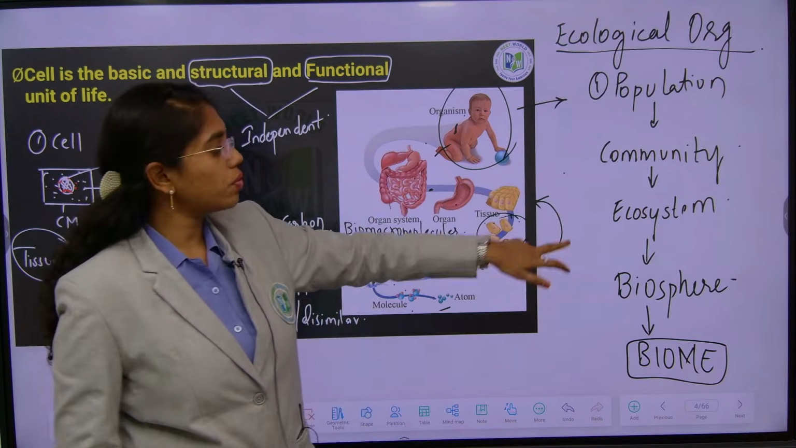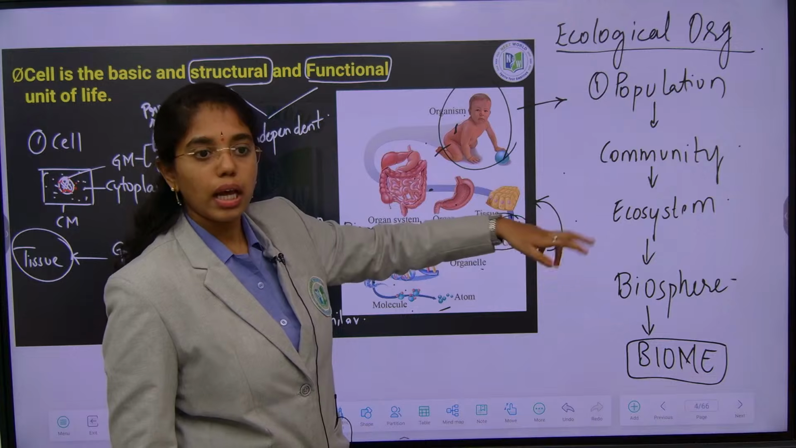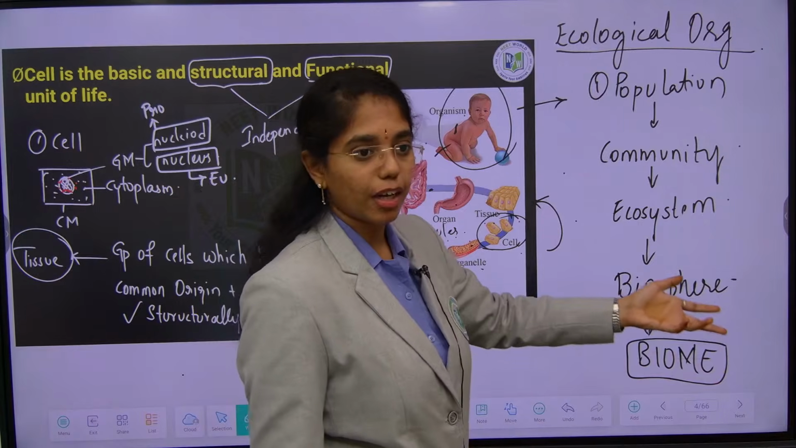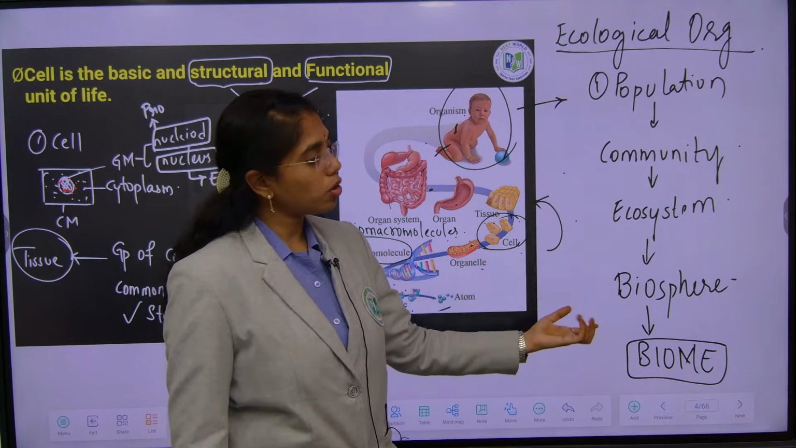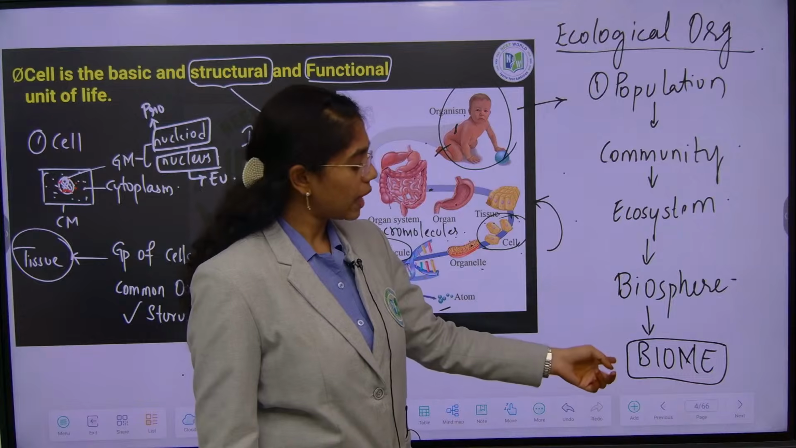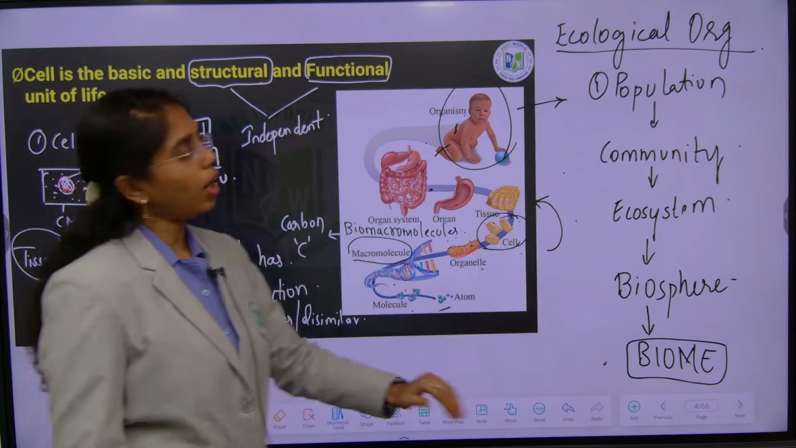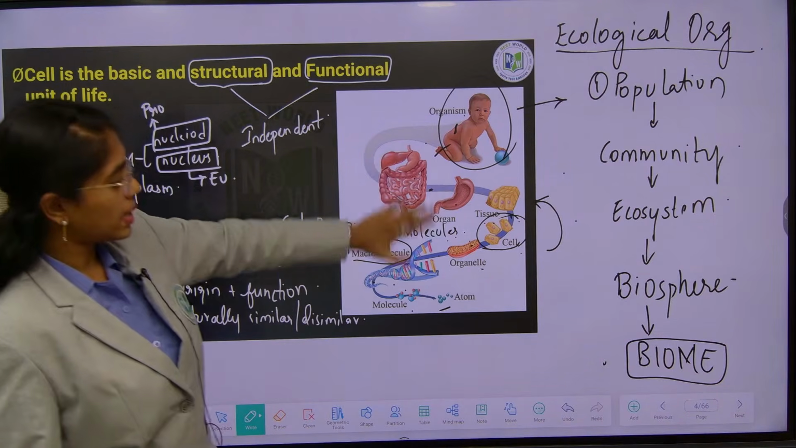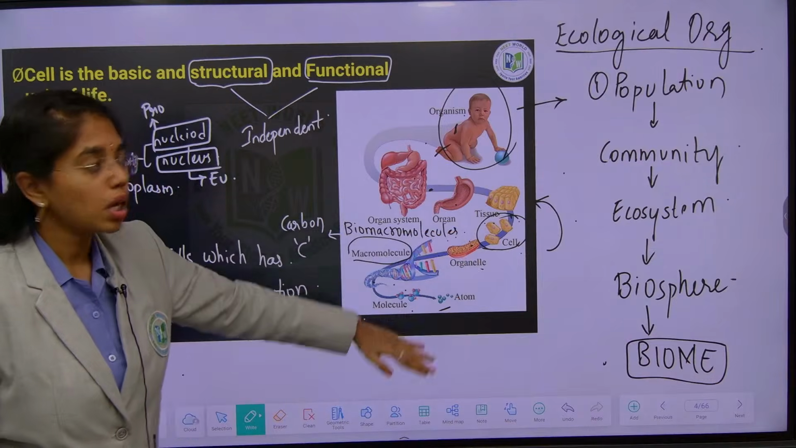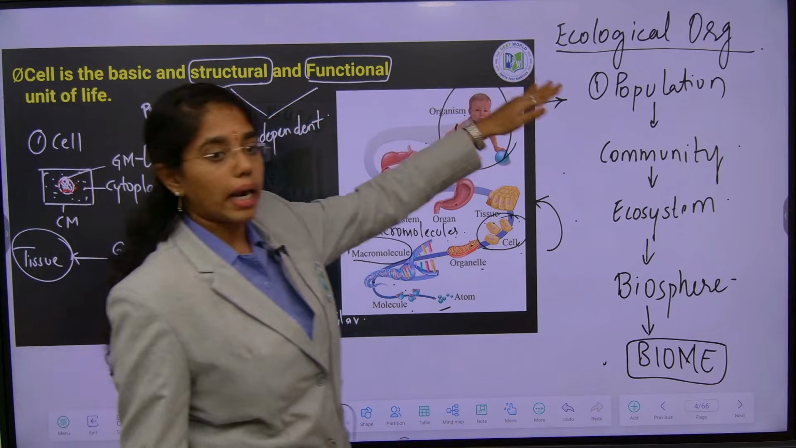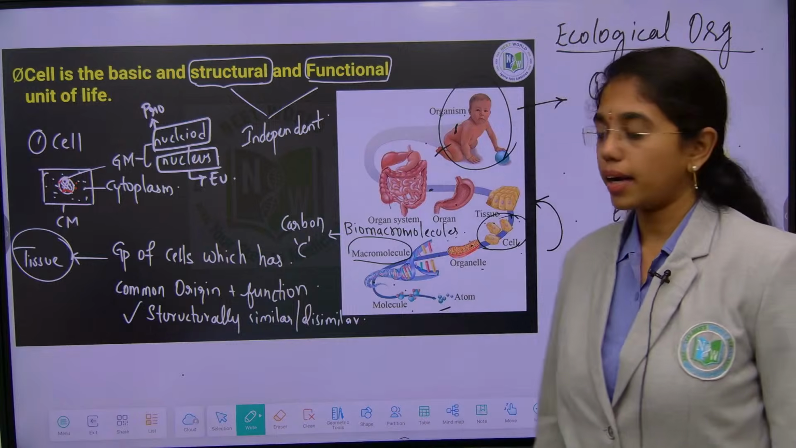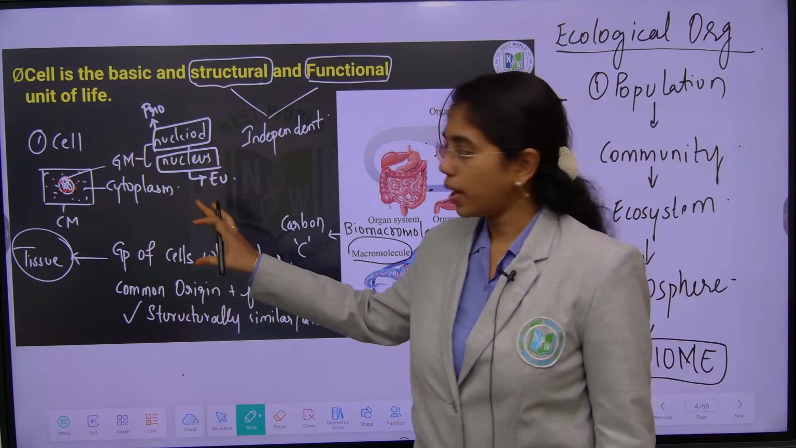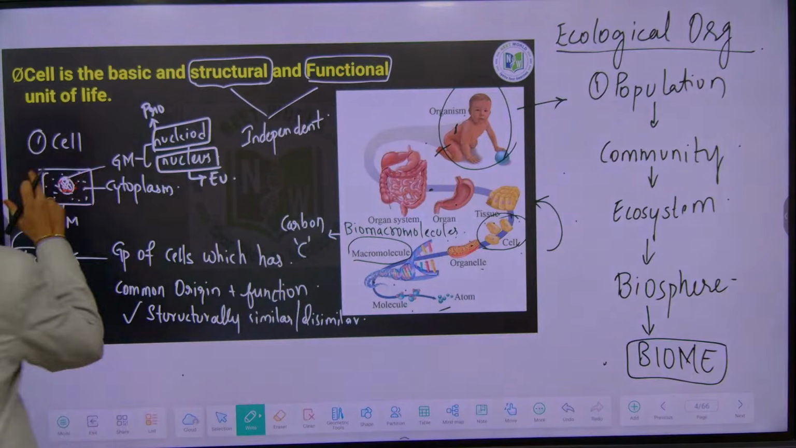Different groups of communities will form what? Ecosystem. Examples: water ecosystem, marine ecosystem, grassland ecosystem. And then a group of different ecosystems will form up what? And this is the hierarchy of ecological organization. Got it? So this is about a cell, the definition of tissues, the hierarchy of living organization and the hierarchy of ecological organization. And then if we see about a cell, the limiting boundary of a cell.